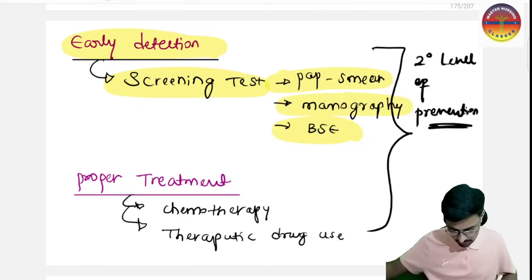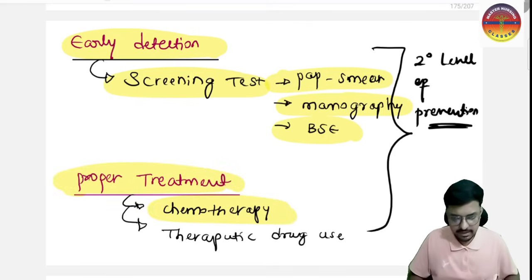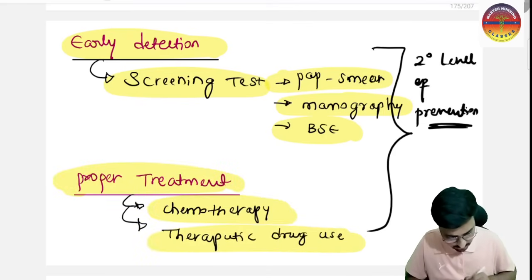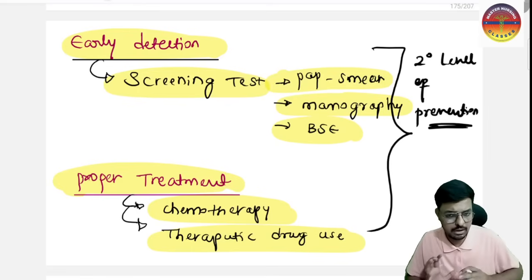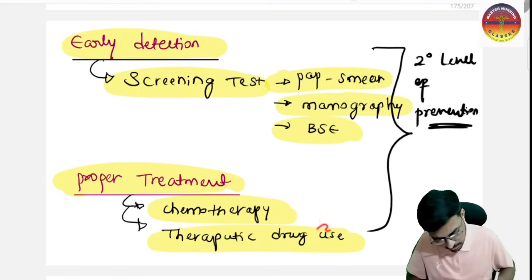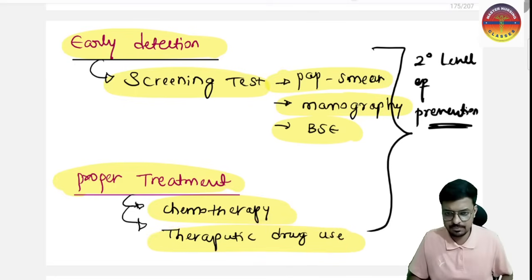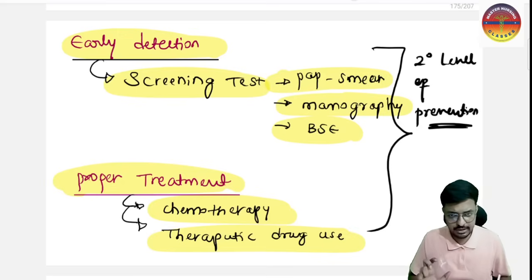And the proper treatment: here we are providing chemotherapy and therapeutic drugs for treatment, preventing the complications of the disease or halting the progress of the disease. We are treating the disease properly by therapeutic drugs. Therapeutic drug use is the secondary level of prevention. And most importantly, prophylactic drug use is our primary level of prevention. Please keep this in mind.